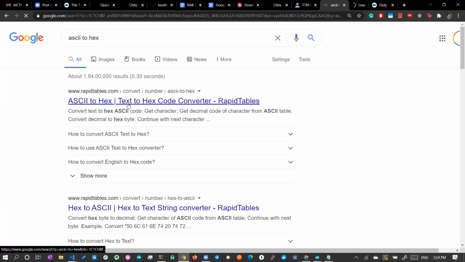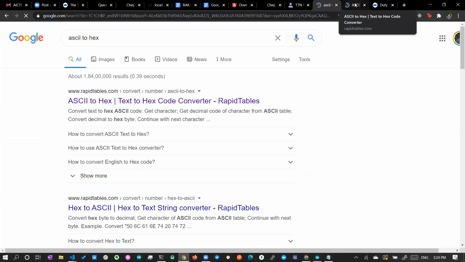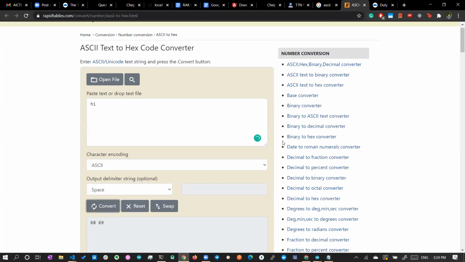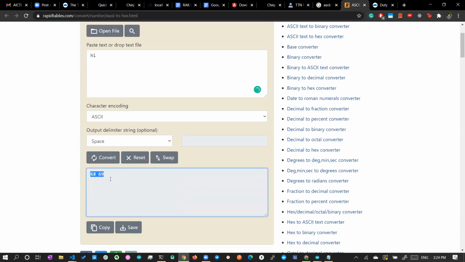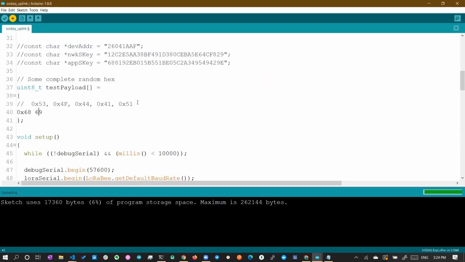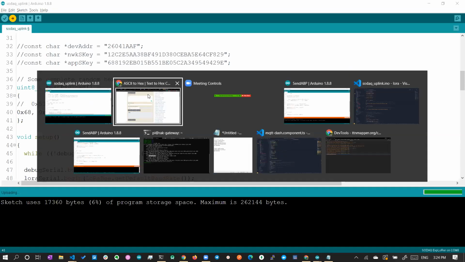in LoRaWAN itself, in other packages, you can send a string. So when you want to send a string or some number, let's say 30 or 40, that ASCII to hex conversion will automatically happen. Okay, let's use hi. If you use hi and convert, it is 68 and 69. So let's comment this for our reference, and at the bottom let's add 0x68 and 0x69. So that is the data in hex.